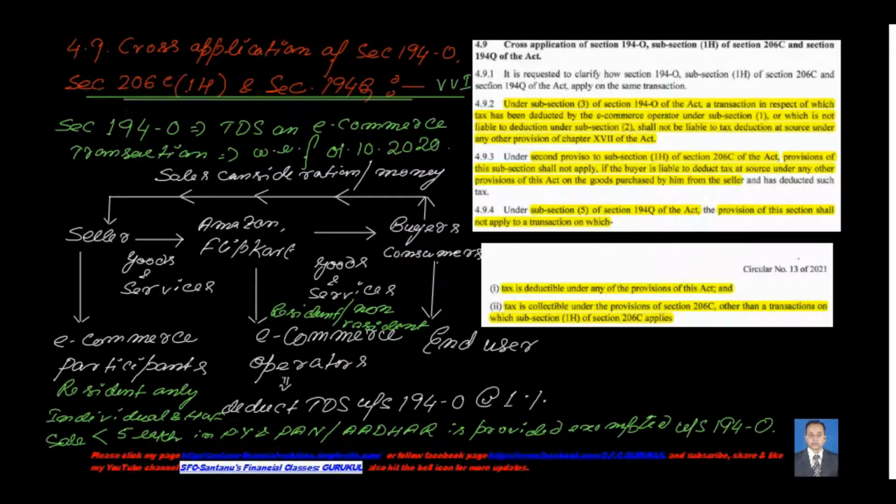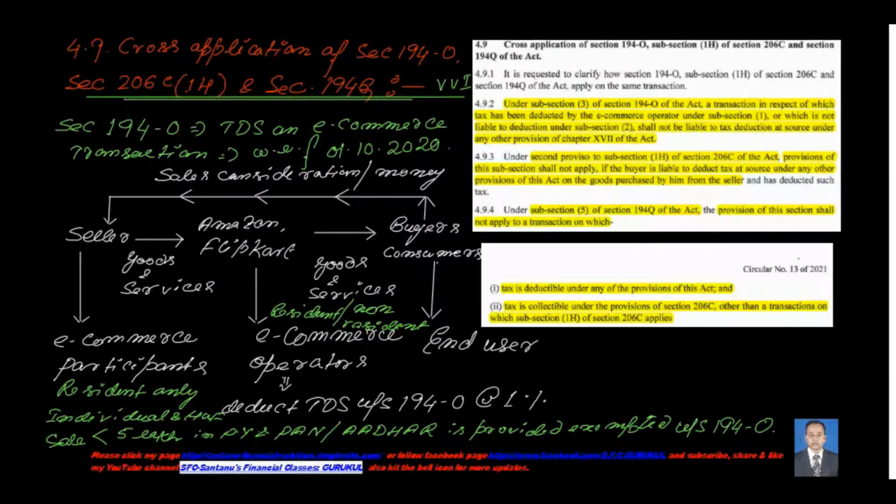Now coming to the cross applicability of this section. Three sections are there: section 194O, section 206C subsection 1H, and section 194Q. It's very important. There are many confusions. For those who do not know what 194O is, I am just giving you a simple snapshot. I am not going into much detail, because our main focus is on 194Q, but as 194O in some places conflicts with this section, I am discussing it a little bit.